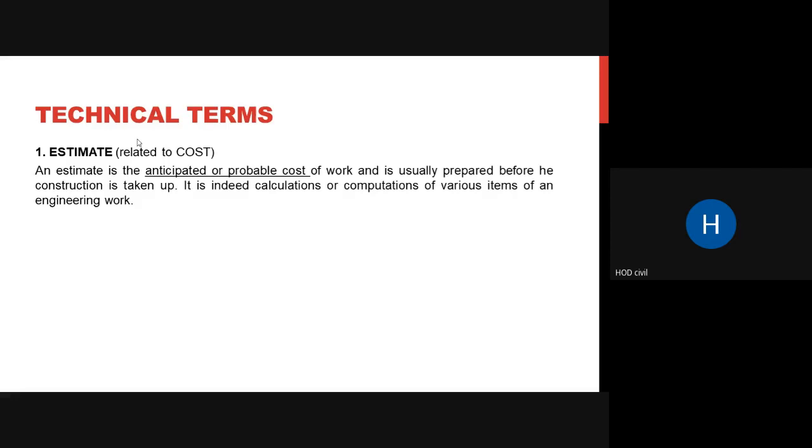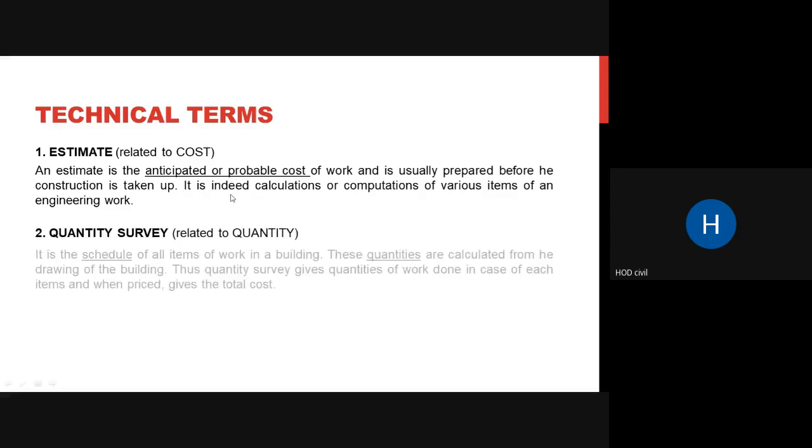So estimate is always related to cost. When you talk about estimate, it is almost every time related to cost. And when you come to quantity surveying, it is related to quantity, as the name says. So it is the schedule of all the items. Schedule meaning it is a list or a tabular form wherein it gives the schedule of your items of work in a building.